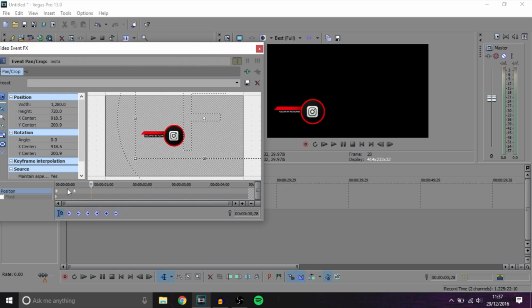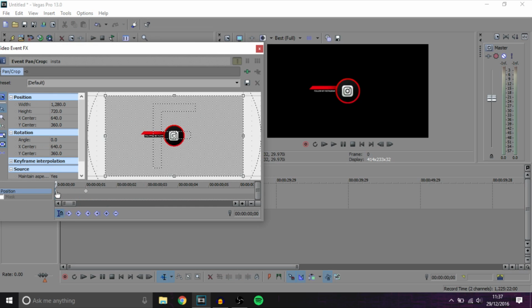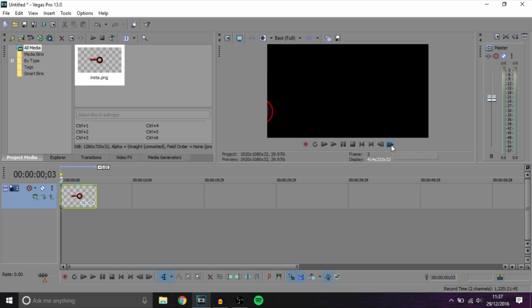Oops, I need to get rid of one of the keyframes. Get rid of that. So it should look like this. When I press play, it'll lag out, so I'm just going to use the keyframes. So it just comes in like that. Cool. We want to add like a blur to it though.